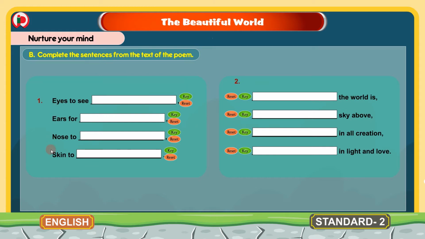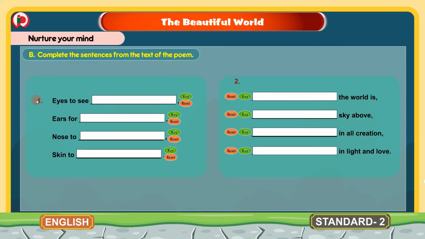Children, here we are given a few sentences, and these sentences are from the text of the poem. So from the poem we have to check and fill in these blanks. We have to complete these sentences by taking the text from the poem.